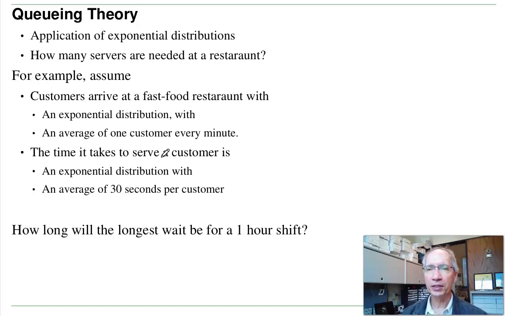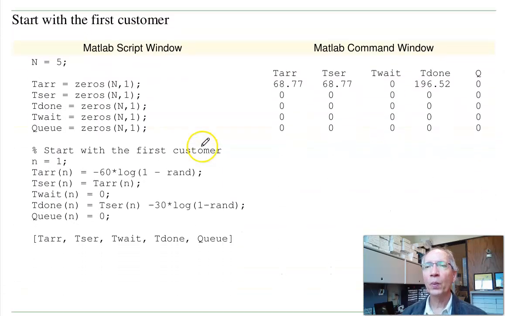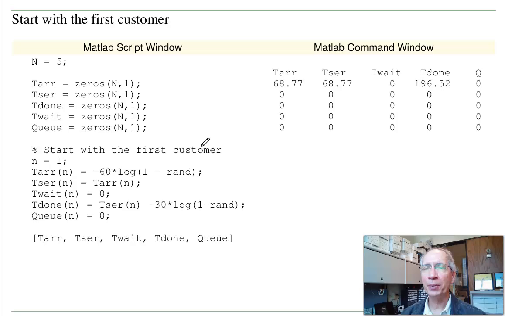Suppose let's do a simulation where customers arrive with an exponential distribution, and the time it takes to serve is exponential with an average of 30 seconds. Arrival time is 1 customer every minute on average. Well, I can do that in MATLAB.